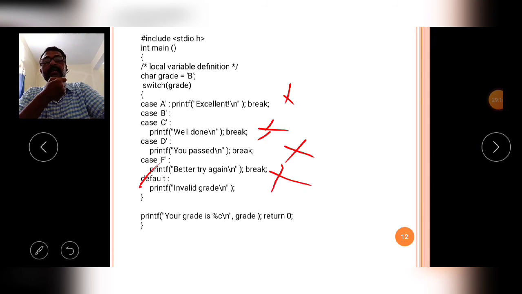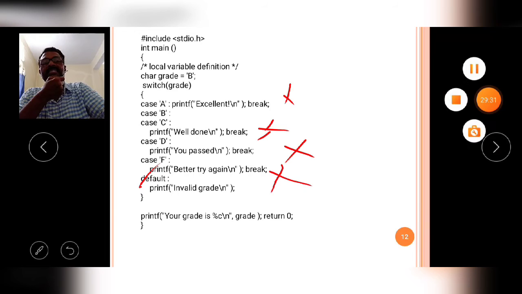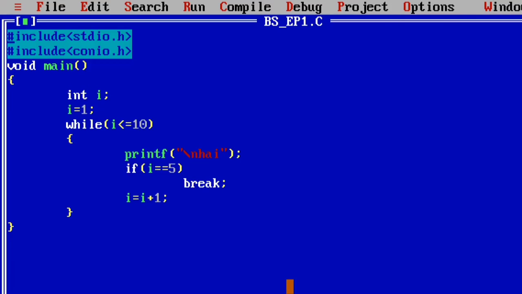Number 3, jumping control statements. Number 4, multi-way conditional control statement, which is only one. So our C program contains these 4 types of control statements in the C language.